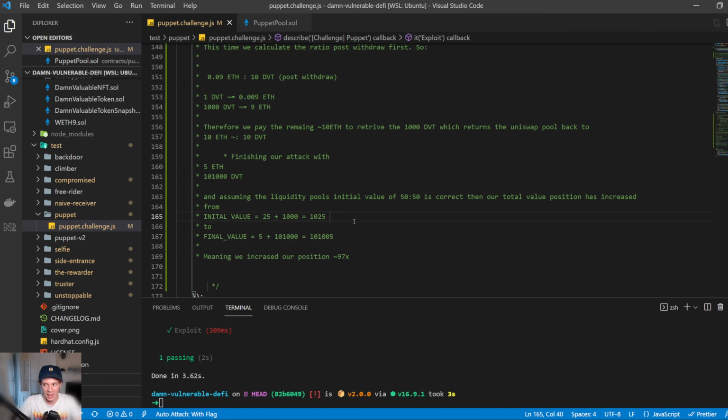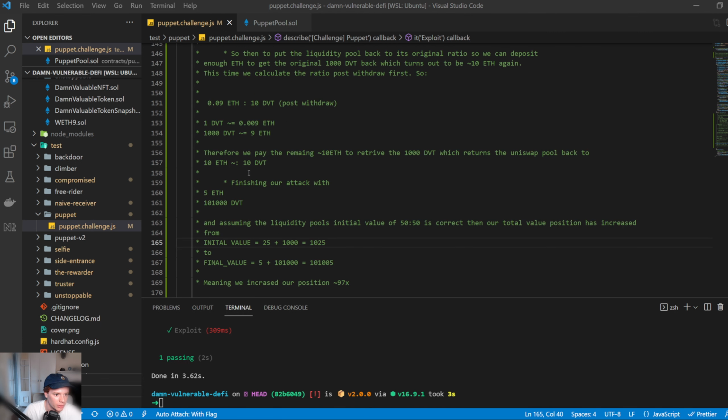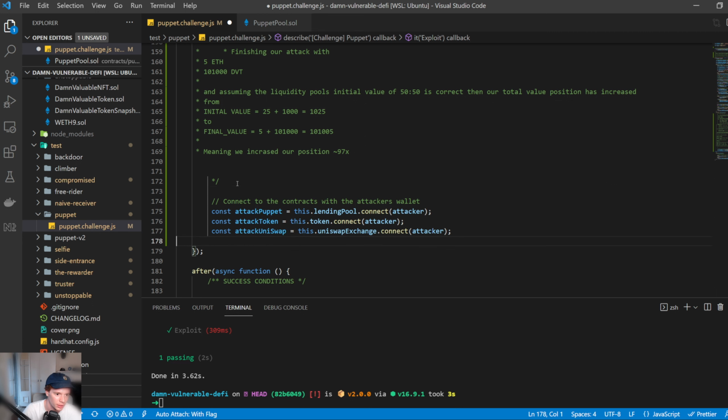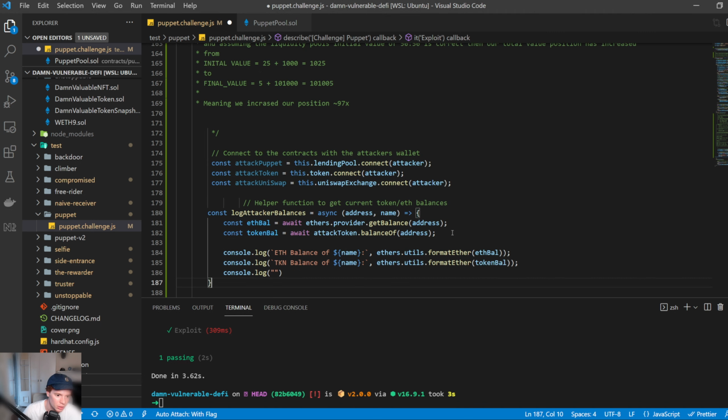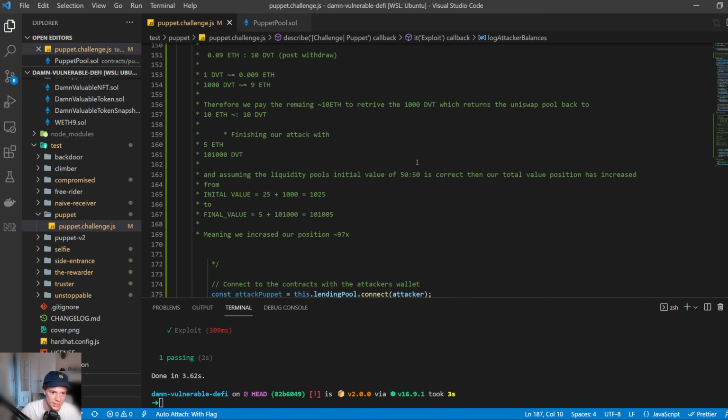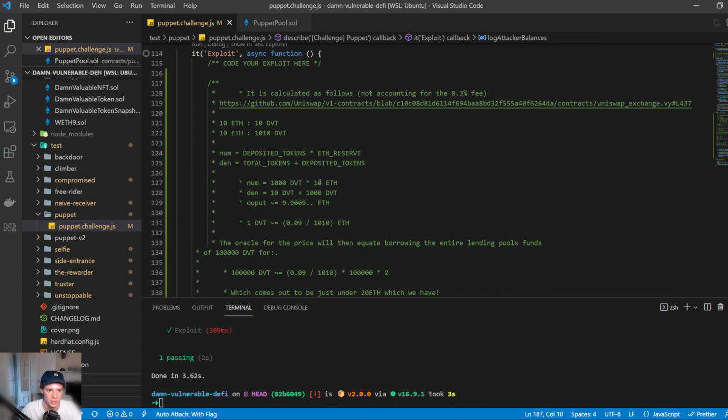So now that I've explained the whole exploit, let's go ahead and actually code this and see how we're going to exploit it. Let's go ahead and write this up. Down here, we're going to firstly connect to the contracts as the attacker. And then we're also going to create a little helper function that can log the attacker balances as we go through, so we can follow our thought process as we come down here.